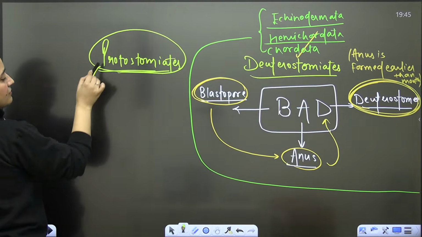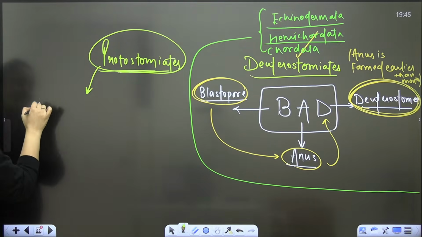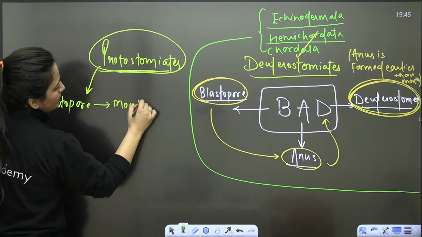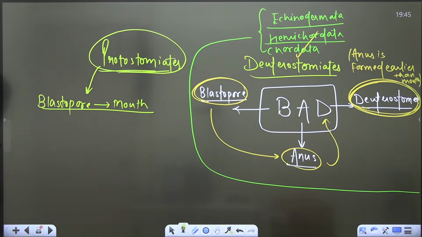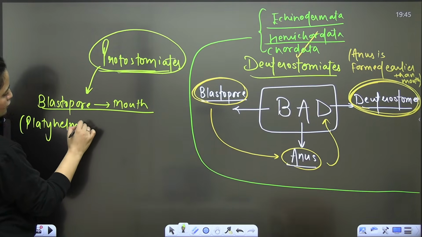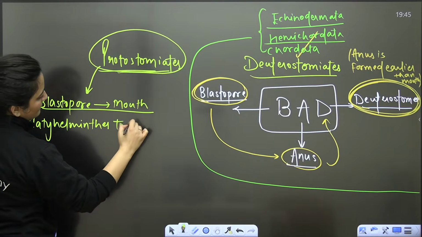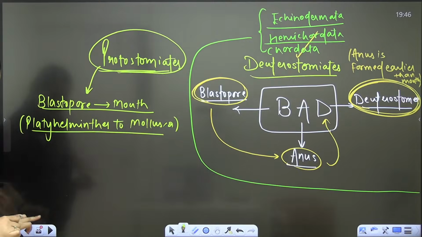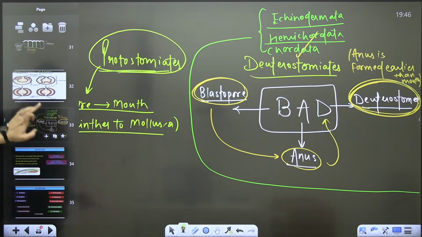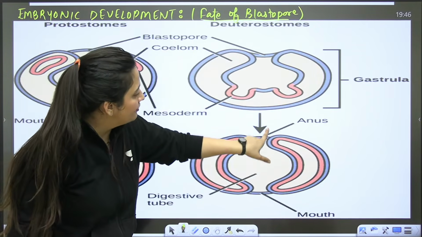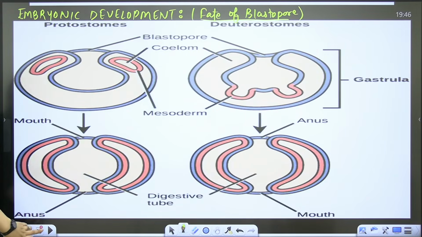Then comes the protostomiates. Here, obviously, the blastopore is not forming the anus, so definitely it is forming the mouth. So the mouth will form first, and the blastopore is going to form the mouth. From Platyhelminthes to Mollusca, they are protostomiates. Is that clear? So if the blastopore forms the mouth first, they are protostomes; in deuterostomes, the blastopore will form the anus. Is that clear?